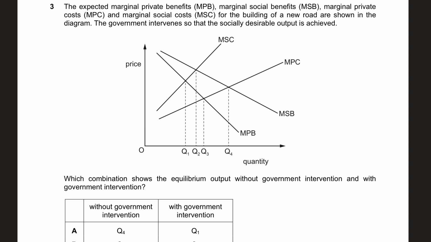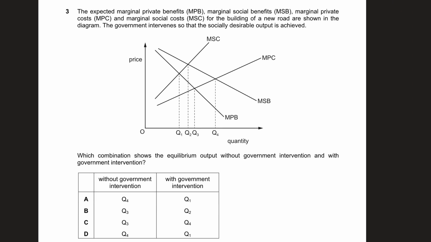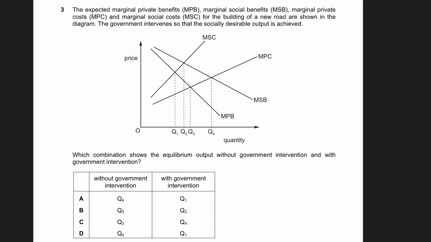Okay, moving on. So this is another question which is from the chapter government intervention or market failure. The expected marginal private benefit, MPB, marginal social benefit, MSB, marginal private cost, and marginal social cost are all given here, and they're saying they're building a new road and the government intervenes so that the socially desirable output is achieved. Remember, socially desirable output will be where MSC is equal to MSB, right?